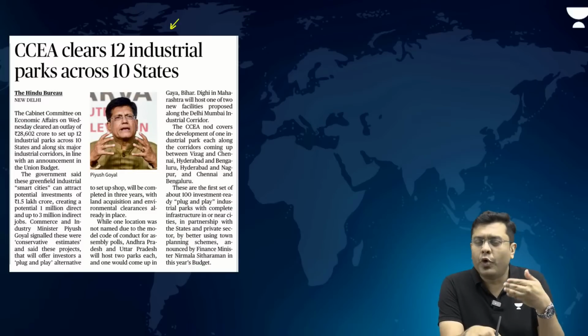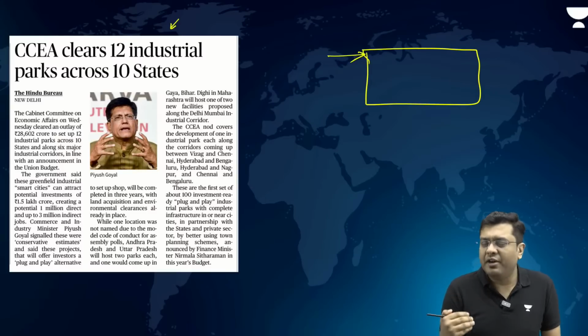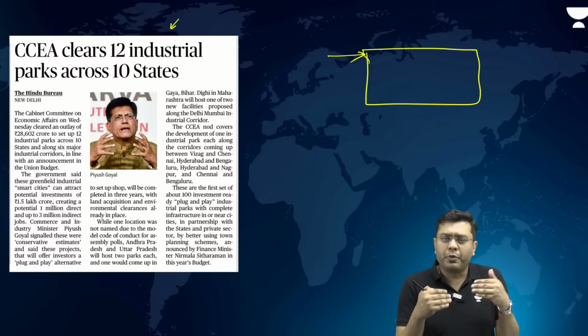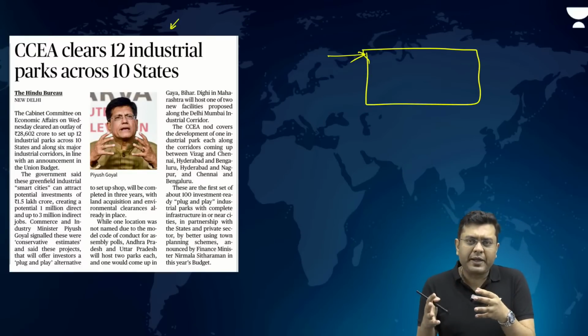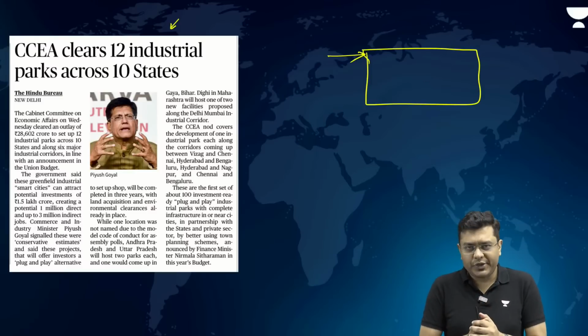Let us suppose you want to establish a manufacturing setup. There will be a large area allocated, with all the available infrastructure, from connectivity to electricity to all the logistical requirements. Everything will be provided in these industrial parks.